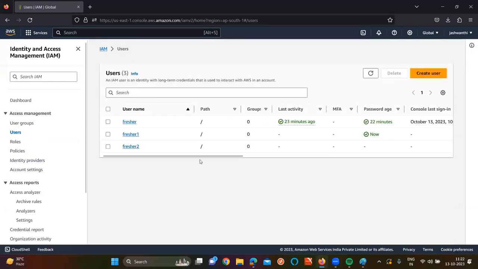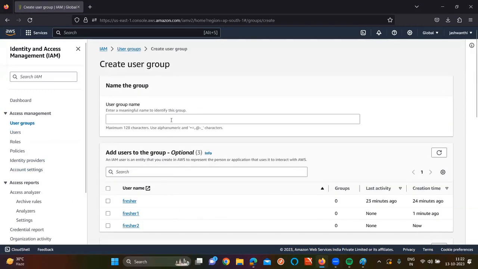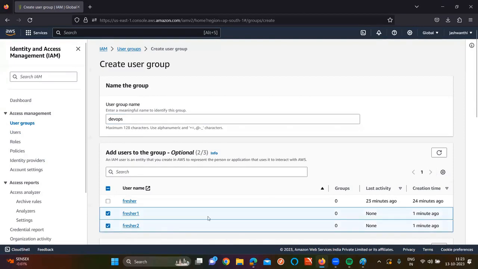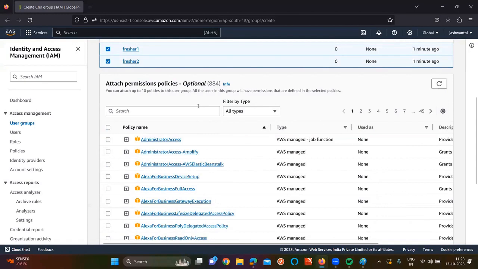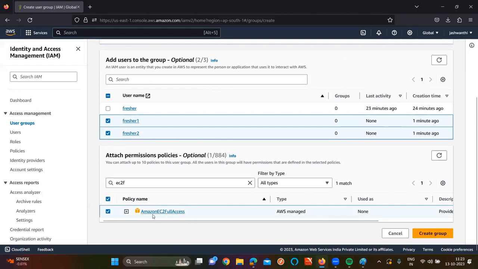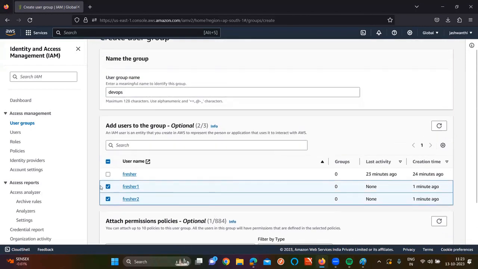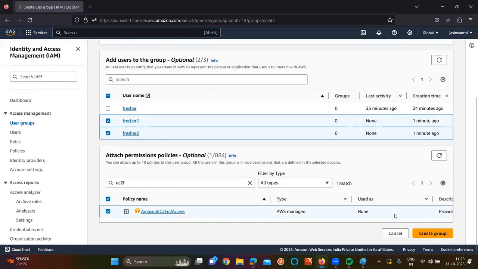Are these guys having any permission? For that purpose, I'll go to user groups and click on create group. I'm going to give the group name as DevOps. Fresher1, fresher2, I'm adding them here. Sir, for both of these users, I'm going to give EC2 full access. This EC2 full access is going to be applicable for fresher1 and fresher2. Fresher1 and fresher2 are in which group now?